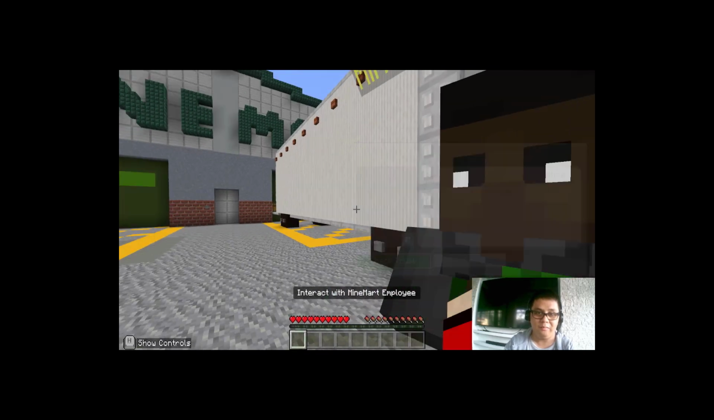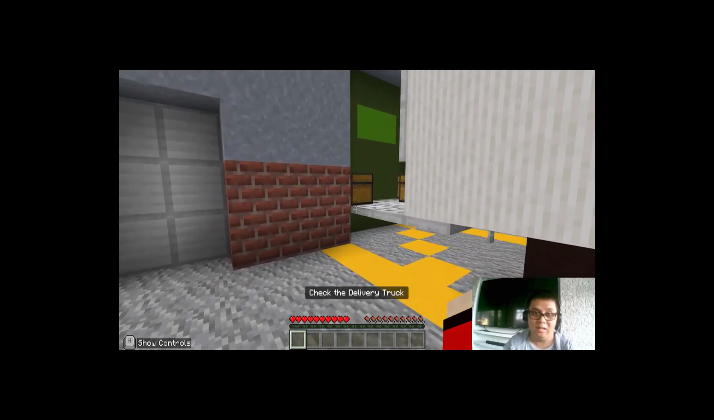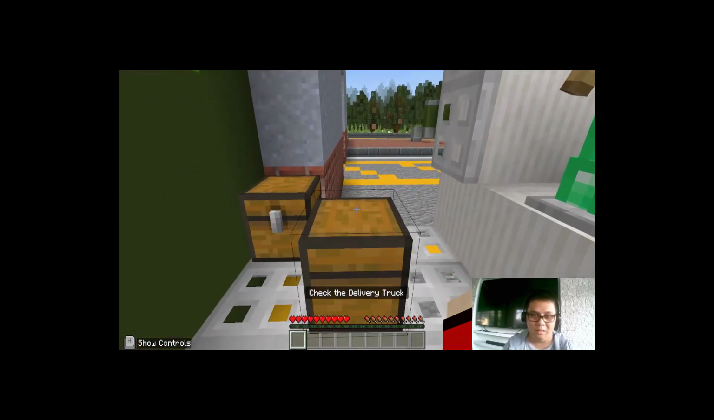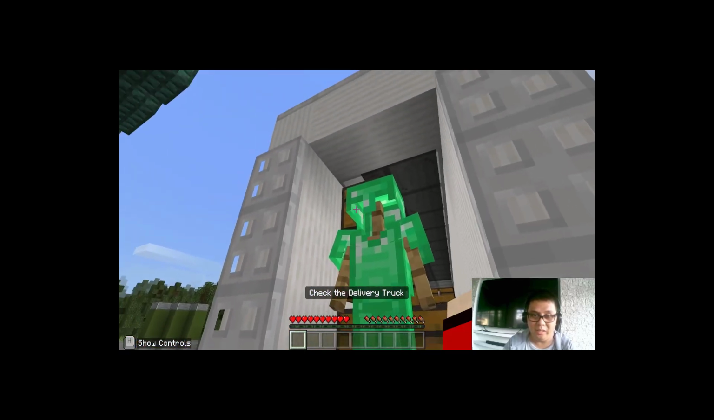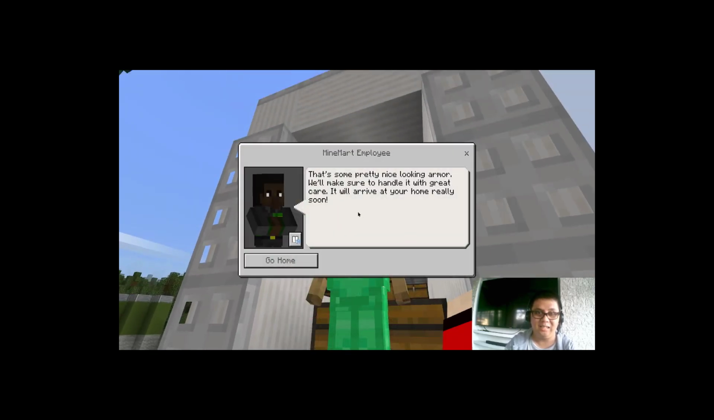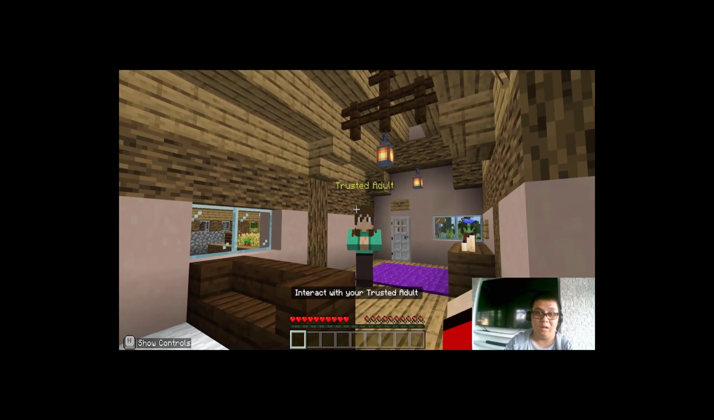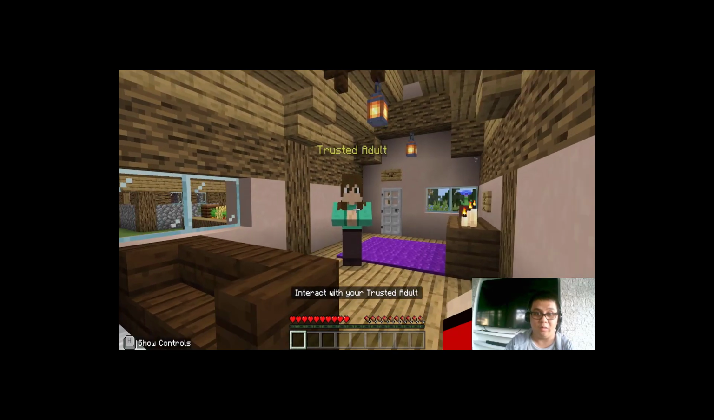Let's go check the truck and see if it is actually loaded on our truck delivering to our home. We can see at the back, it is really ready to be delivered to our house. He says, "That's some pretty nice looking armor. We'll make sure to handle it with great care. It will arrive at your home real soon." Once we're done, let's go home and it will lead us back to our trusted adult so we can talk with her.